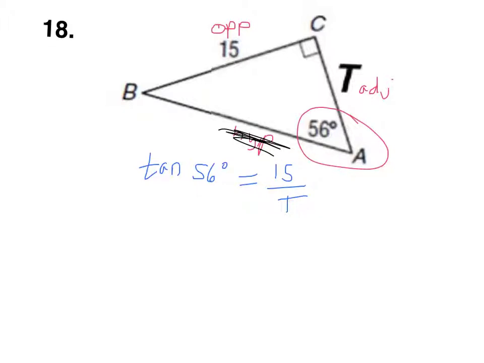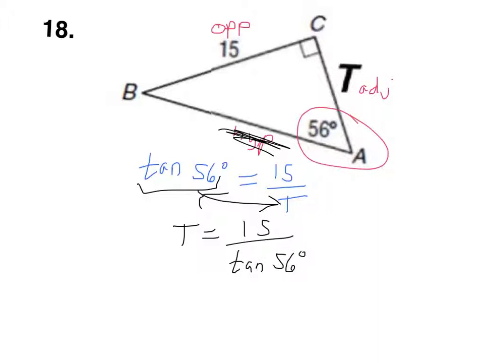Remember what to do if your variable's on the bottom? We can just switch places with the tangent. So it's going to say t equals 15, the 15 stays where it is, but now we're going to put tangent 56 on bottom. And so you just type that in. 15 divided by tangent 56. And t approximately equals 10.1.